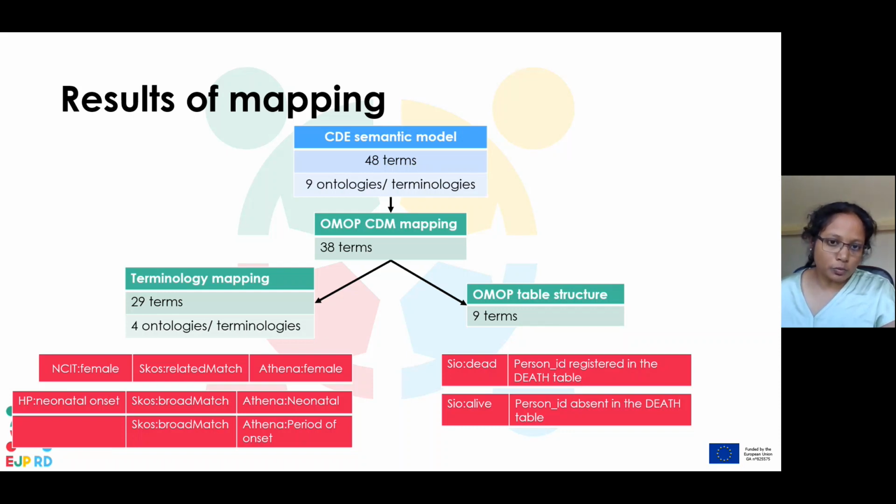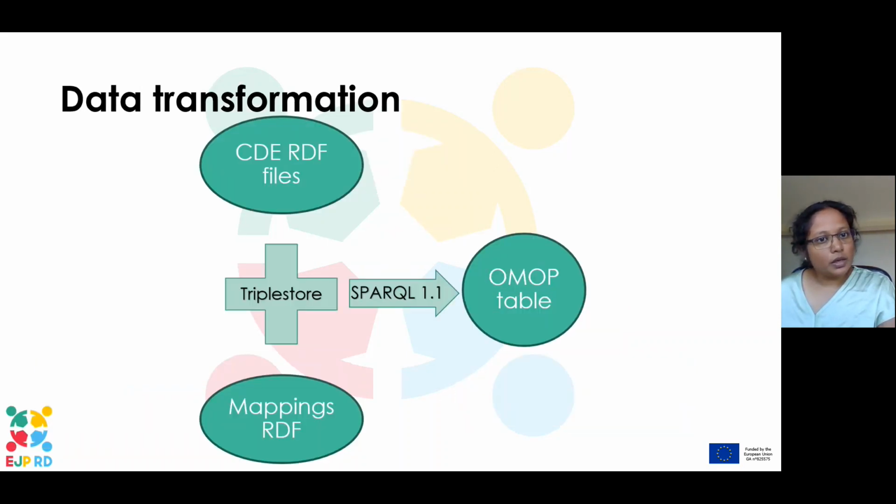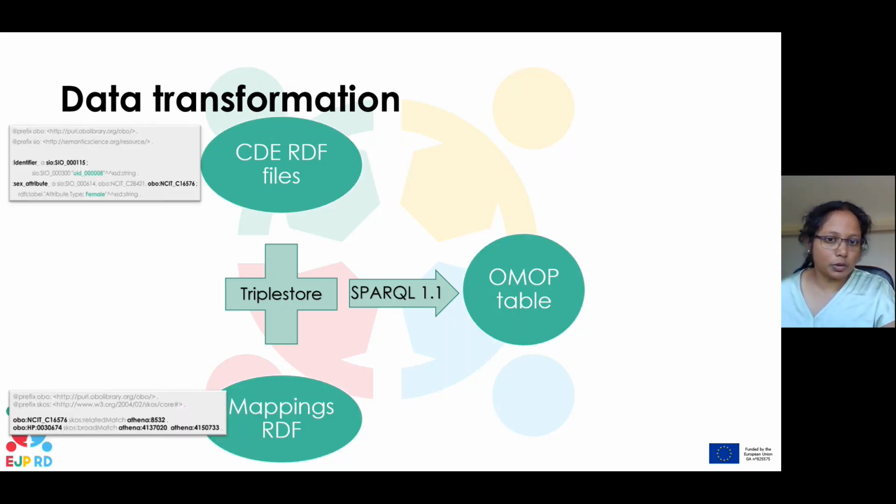But in OMOP, there is something called a death table. So if the patient ID is registered in this death table, it means they're dead. And if it is absent in the death table, it means they're alive. So we don't have to use any terminology mappings over there. And these mappings we converted to RDF, and we stored it along with the CDE data files. And using SPARQL, we can generate the OMOP table.